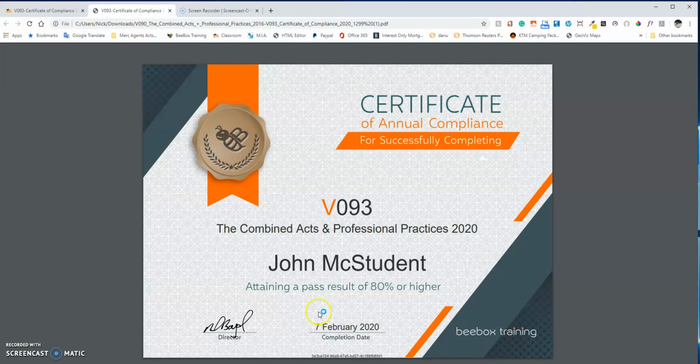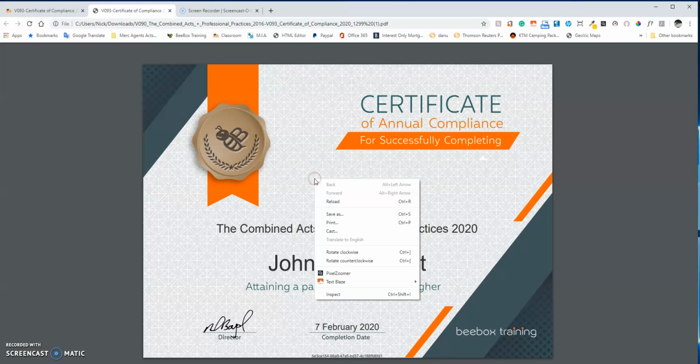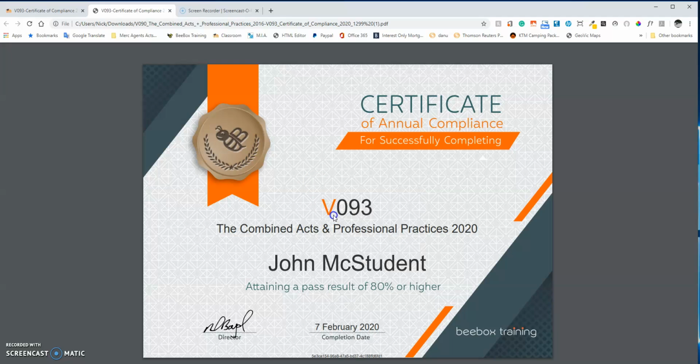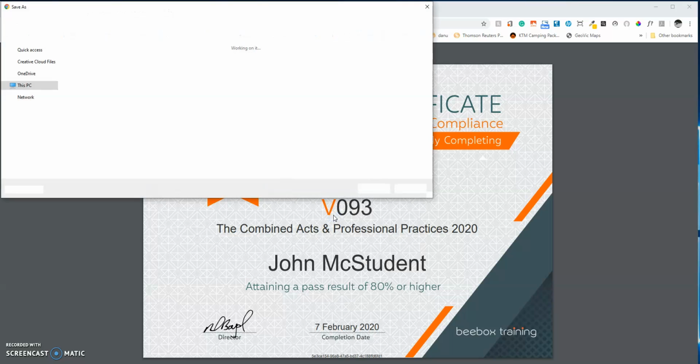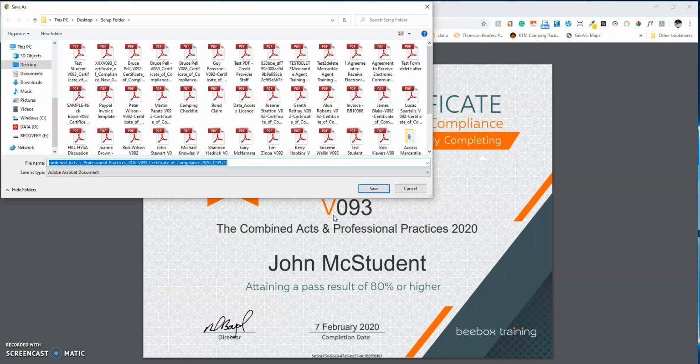But anyway, moving on from that, what to do next? The most important thing is to save this certificate for your own records, and to send it to your compliance managers and clients in general, along with maybe business insurers, that type of thing. Anybody that needs it can have it. So how do we do it? Simple. By right-clicking on the mouse, save as, and it'll give you an option on where to save it, just like saving any file.